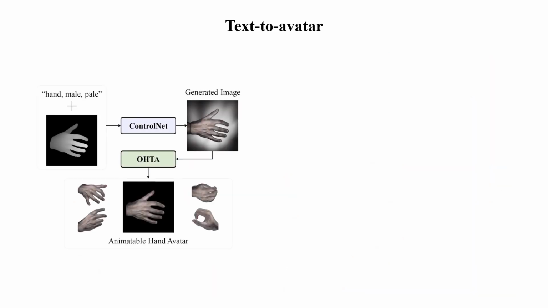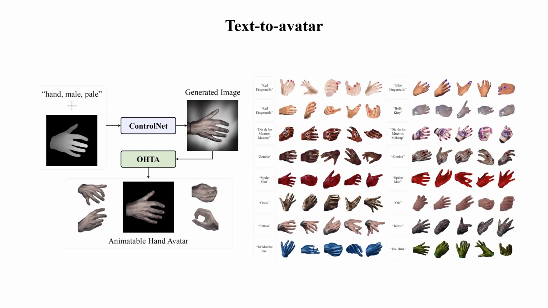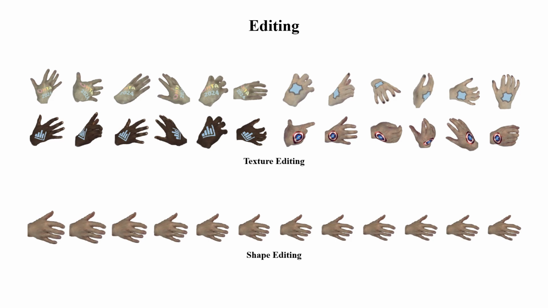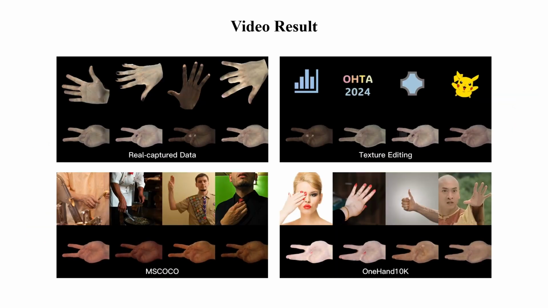OHTA supports diverse downstream tasks. For example, OHTA enables text-to-avatar by employing the single image generated from ControlNet for one-shot reconstruction. OHTA also supports hand editing, including texture editing and shape editing. Here are some video results.